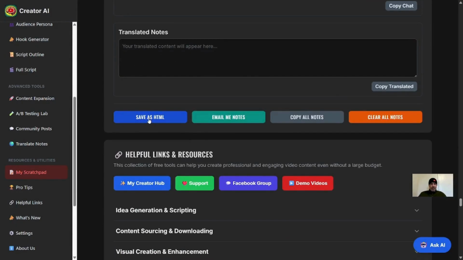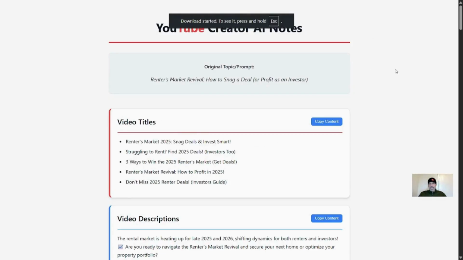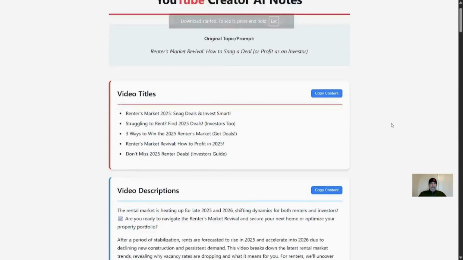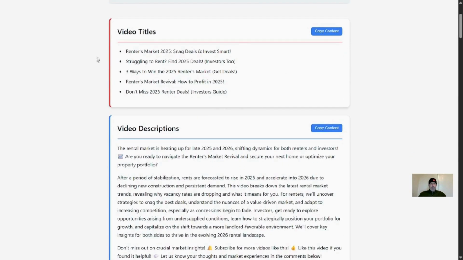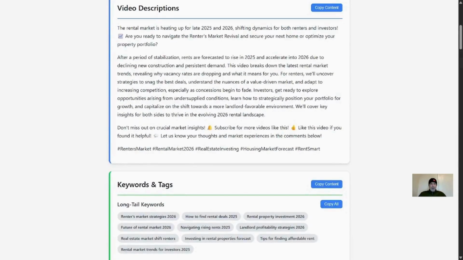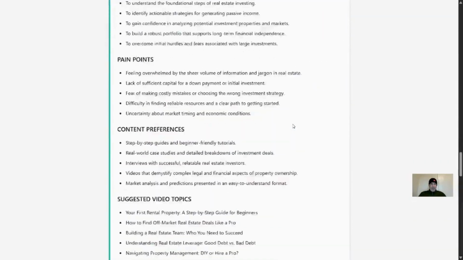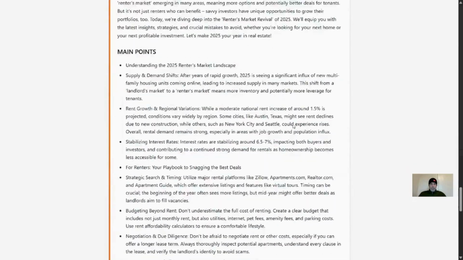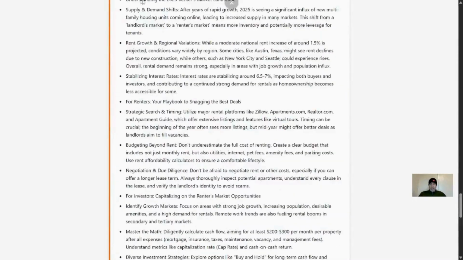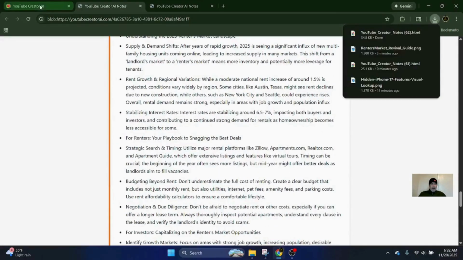You can just simply click save as HTML. All these notes will save on your local computer. And now you have all your video titles. You can choose which one you want or use some of the advanced features. Have our video description, keywords, thumbnail concepts, the trending topics. Everything's here for you. So one-click video ideas, just come to YouTube Creator AI.